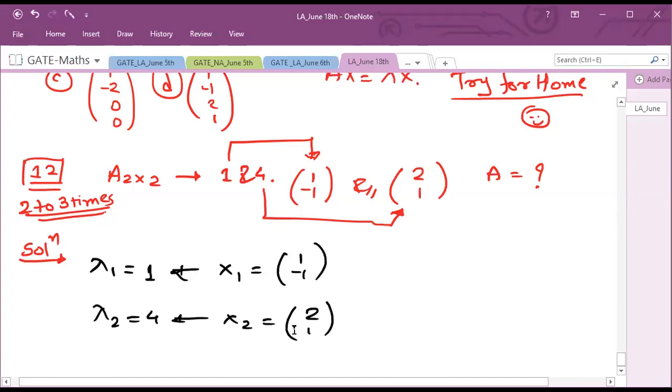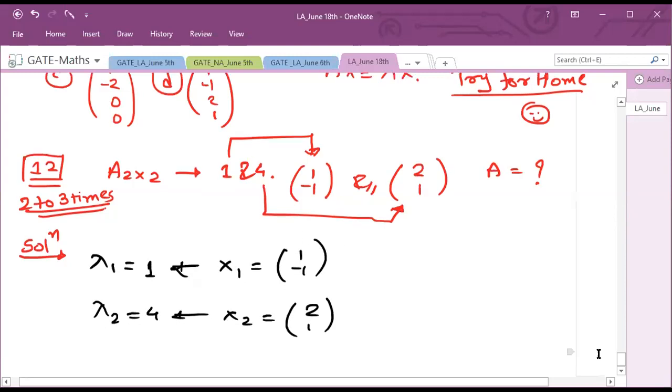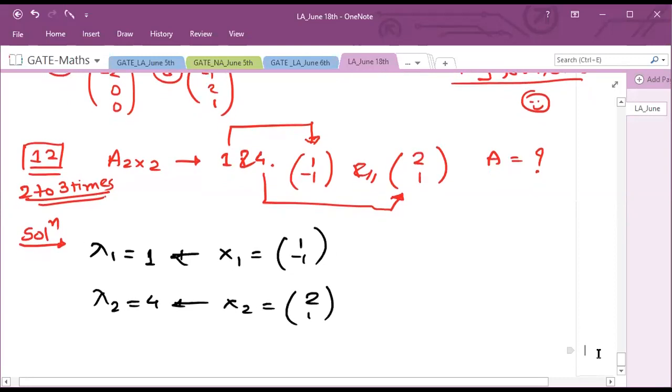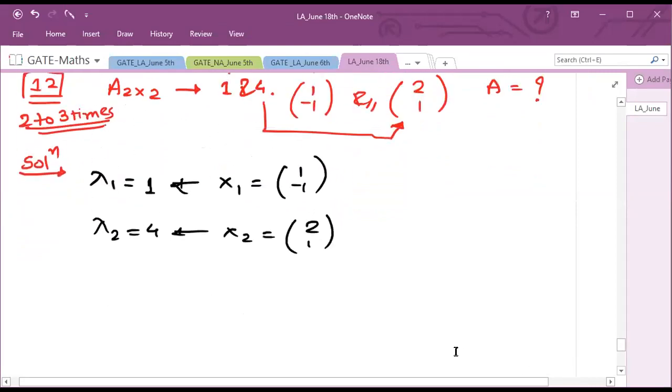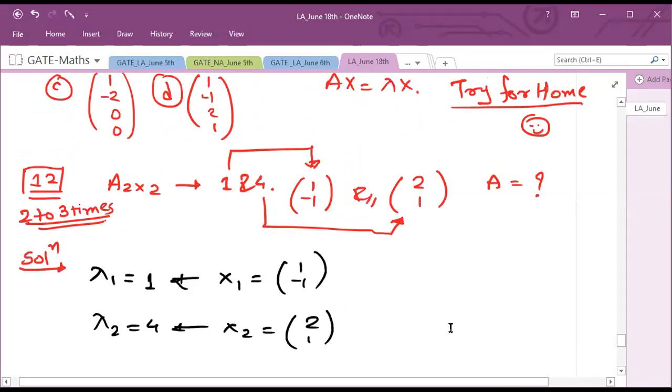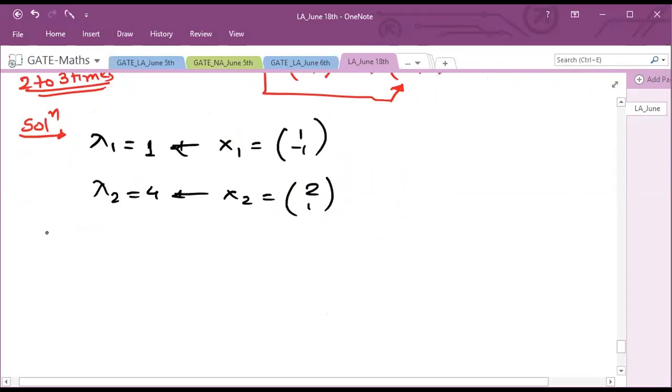We have to find A, which is a 2 by 2 matrix. Here also you can go from options, they have given you four 2 by 2 matrices, and multiply each matrix with the two eigenvectors. But that will be a lengthy process, so here I will use the concept Ax is equal to lambda x.